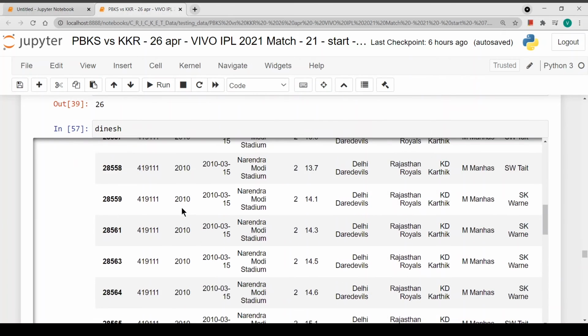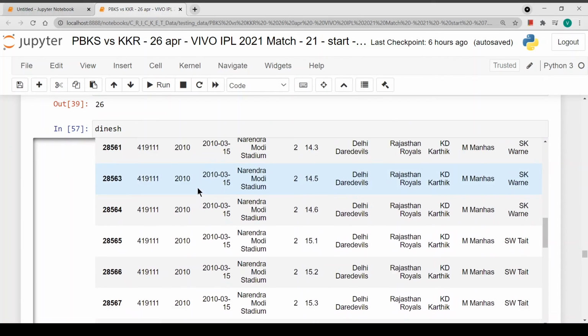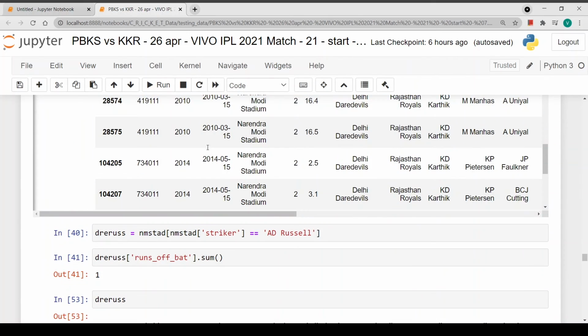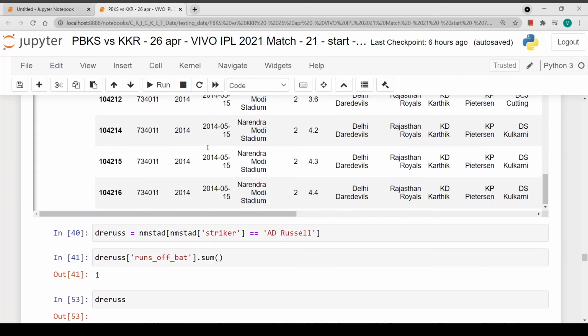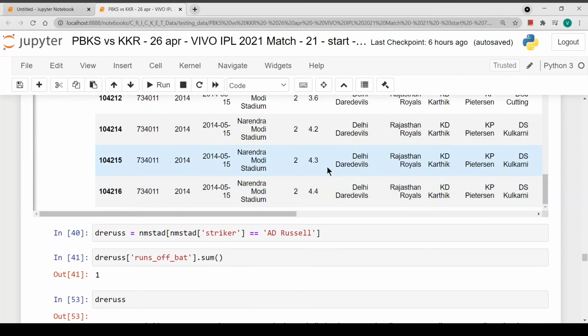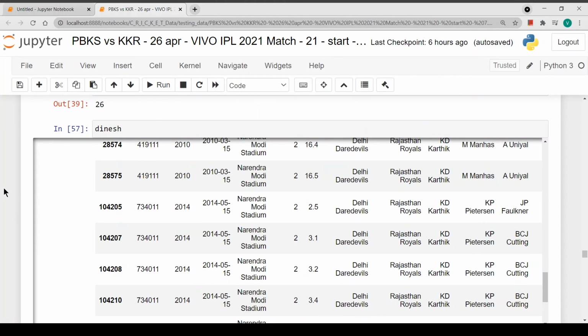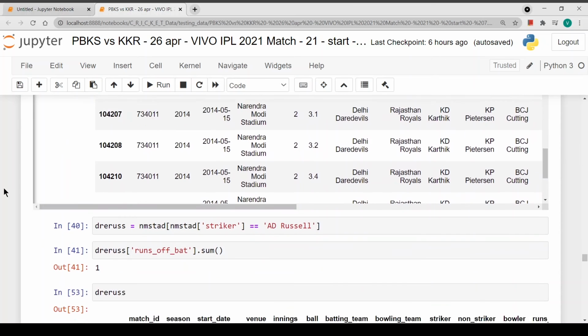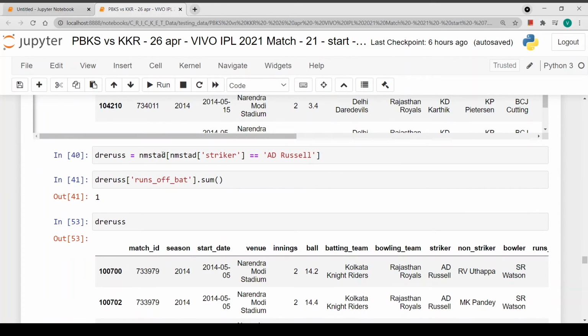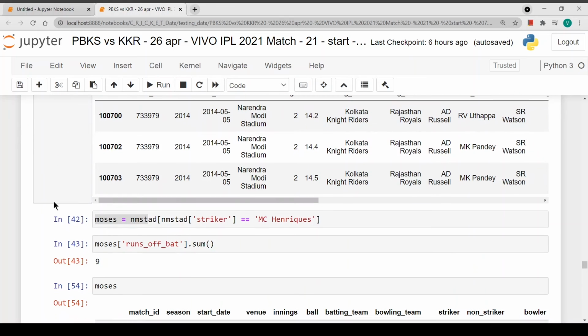It was quite a long time ago. He played one match in 2010, another in 2014. Whatever the dates of the matches, it doesn't matter. What matters is his performance, which hasn't been any good. Let's see about Dre Russ. Dre Russ has scored a single run over here. He played a match on 5th of May 2014.